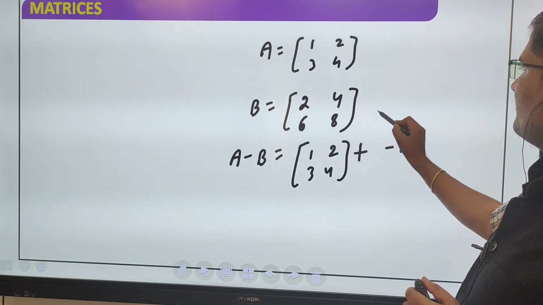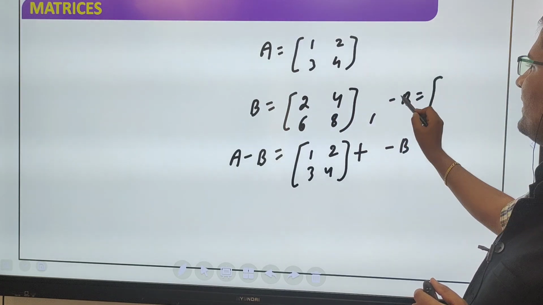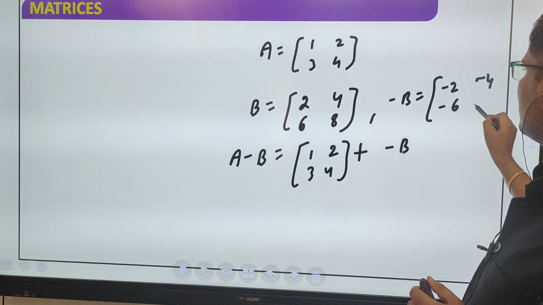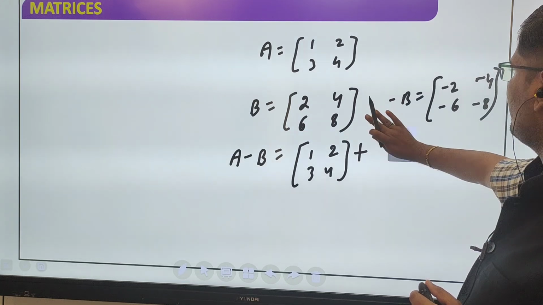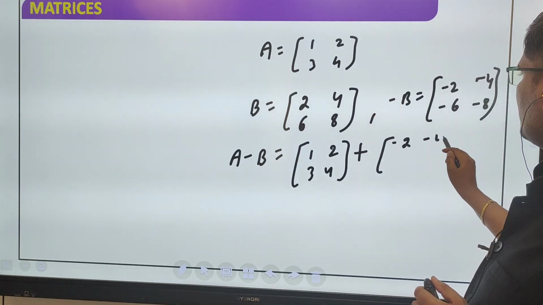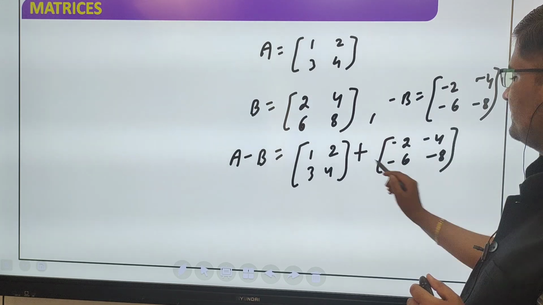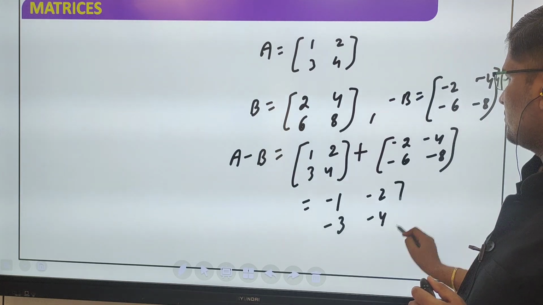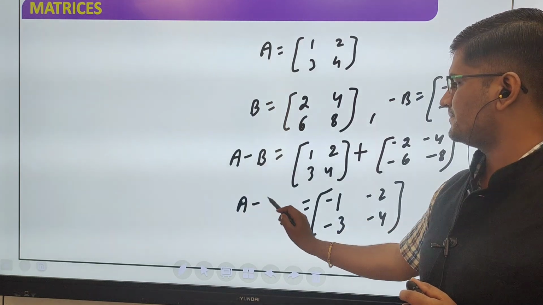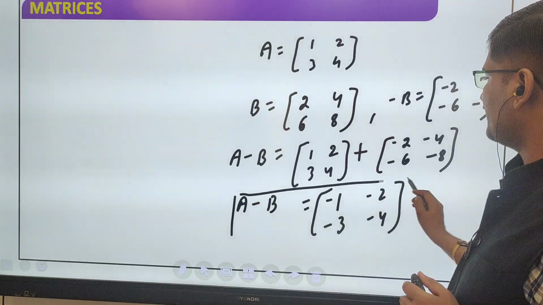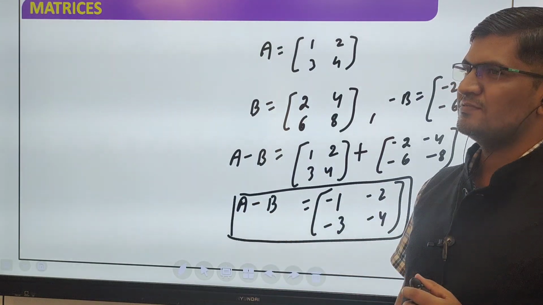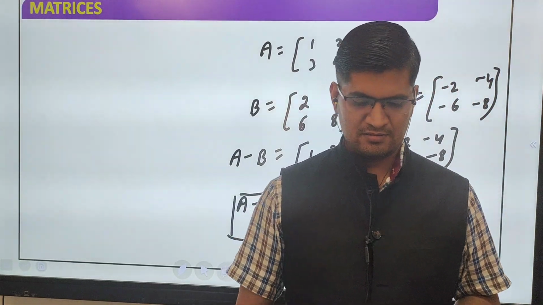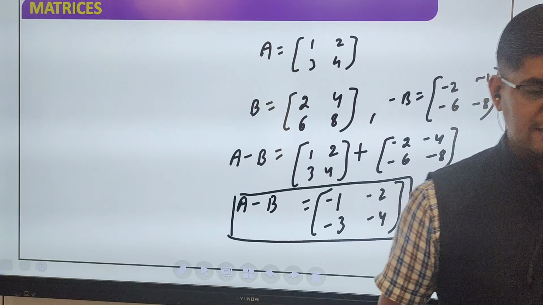Means you have to find minus B. Just multiply by minus: minus 2, minus 4, minus 6, minus 8. So here you will write minus 2, minus 4, minus 6, minus 8. So minus 1, minus 2, minus 3, minus 4. So this is the answer, A minus B. Means just multiply by minus 1, and then add. Okay? Any doubt?